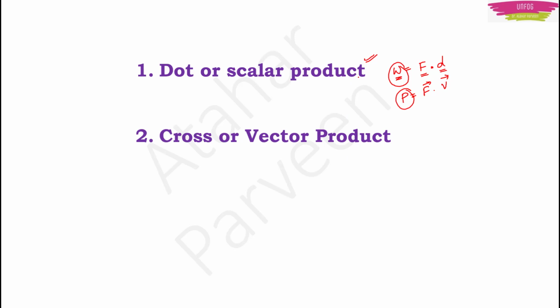Examples are torque. Torque is a product of position vector and force. Both are vectors. And angular momentum is also a product of position vector and momentum. Both are vectors. We will talk about these examples later in a more clear way.